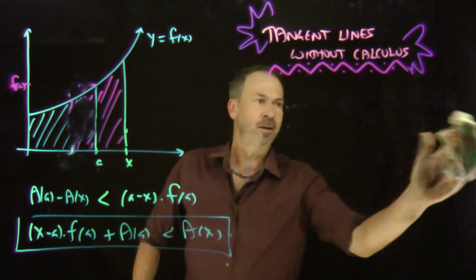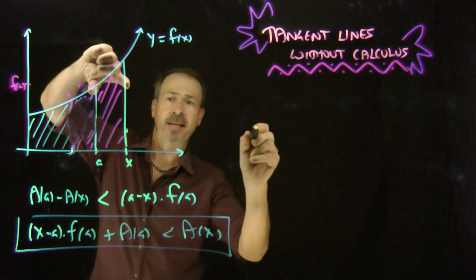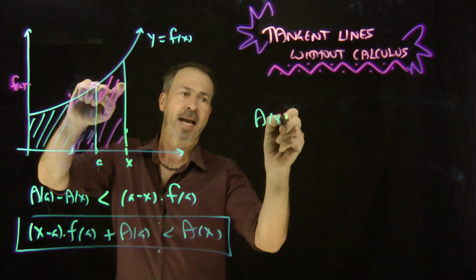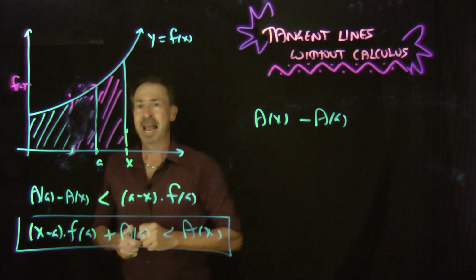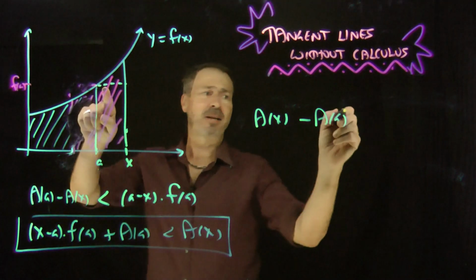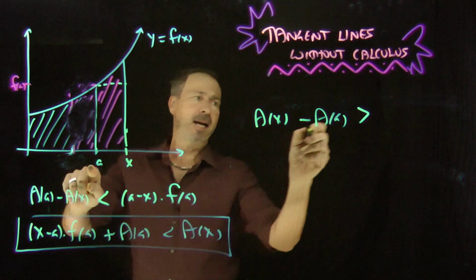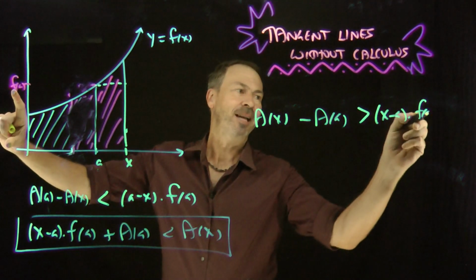Sorry, gentlemen, off you go. Now to the right. If I look at this pink area, that's the area all the way up to x, A of x, minus the area up to a. That's what this pink stuff is. And that is definitely greater than the rectangle this time. It's actually greater in area than width, x minus a, times height, f of a.